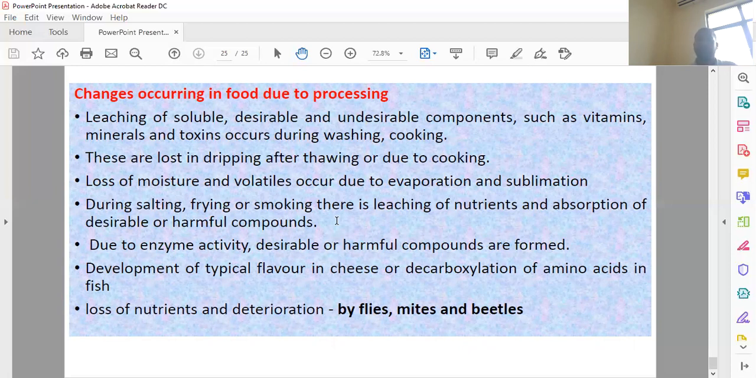The enzymatic activity. Sometimes enzymatic activity also produces harmful compounds that affect food. Sometimes other compounds are produced during storing that affect the quality of the nutrients. The loss of nutrients and deterioration by flies, mites, and beetles affects the composition of the food. So you have to keep in mind during processing what process you adopted, as it affects the nutrient constituents.